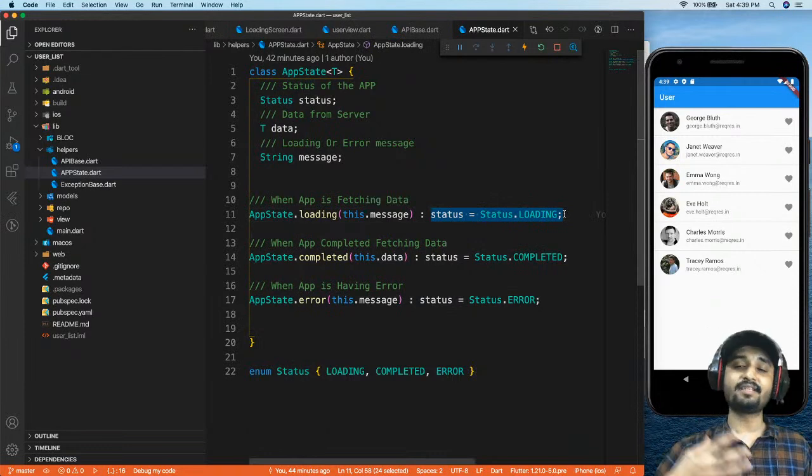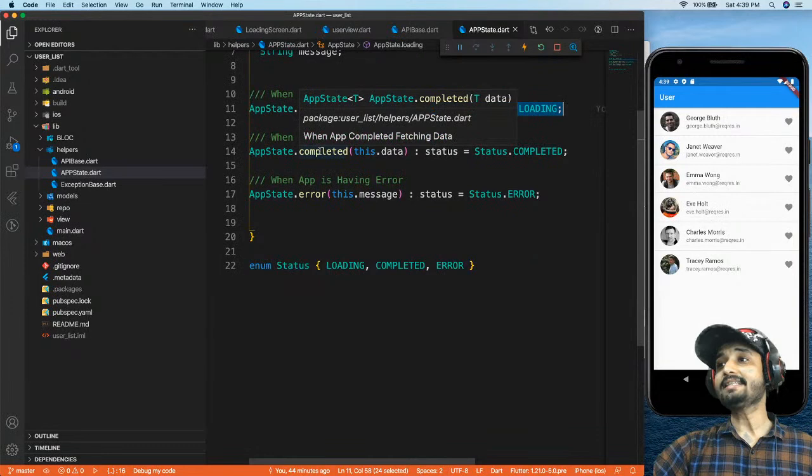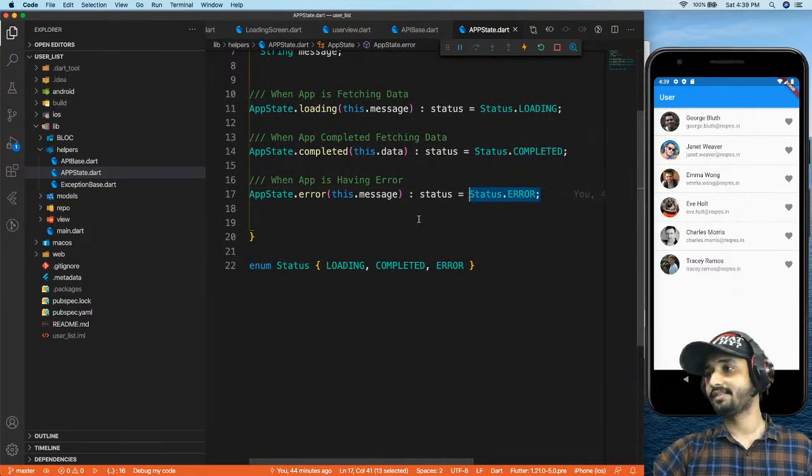So when my app state is loading, my status is also going to be loading. When my app state is completed, I'm going to have status dot completed, and when I have an error, I'm going to have status as status dot error.